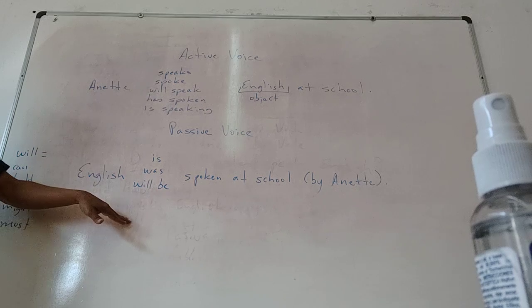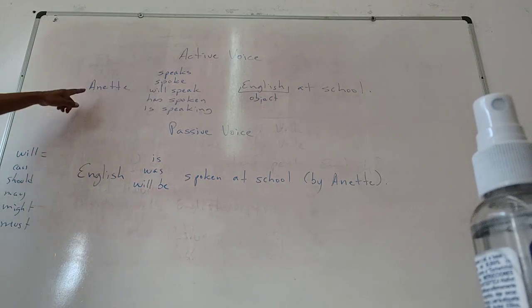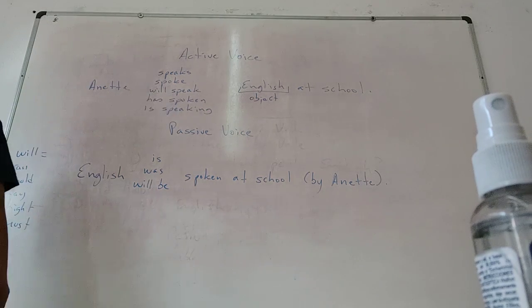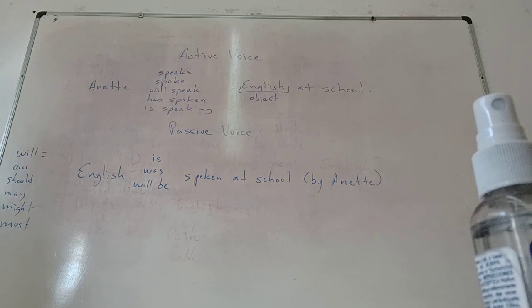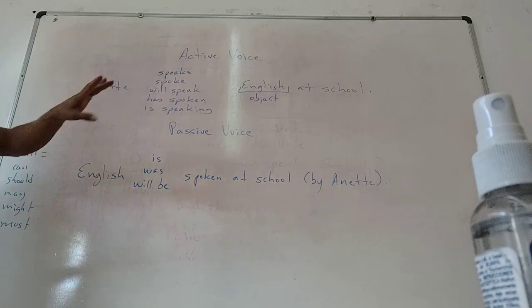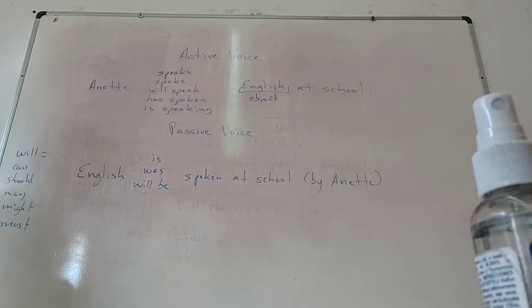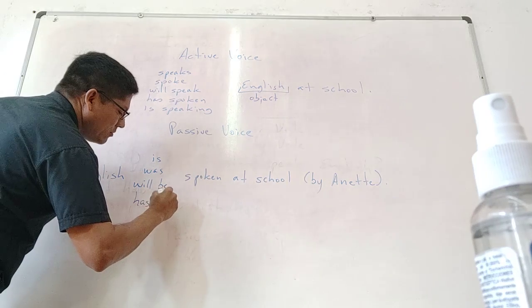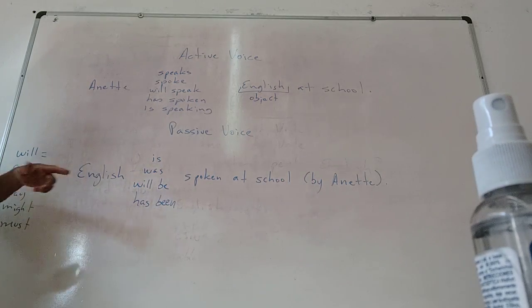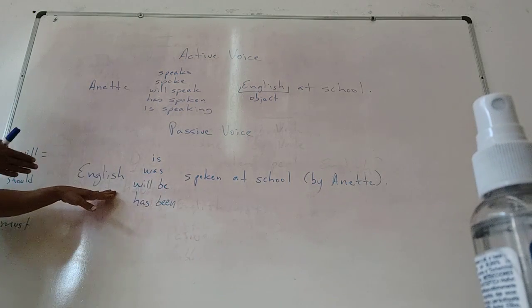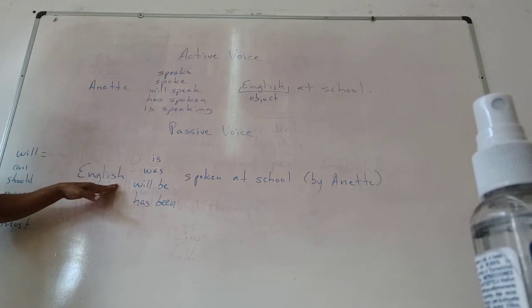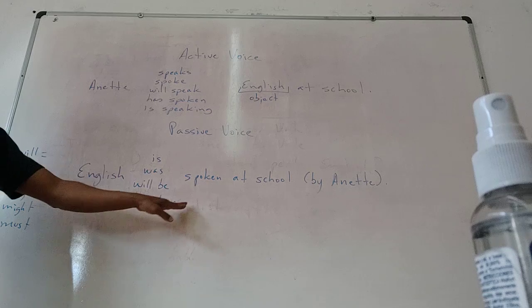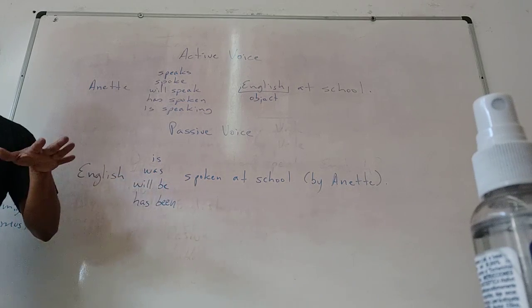Yes, Vale? Okay, good. Andres, the next sentence says, Annette has spoken English at school. What does that say in Spanish? Hablado. So how do we say in Spanish that one? Has been. Has been, that's correct. English has been. Well, you said it in English. We say English has been spoken. How will you translate this, Hassan? El inglés ha sido hablado. Okay? Is that clear?